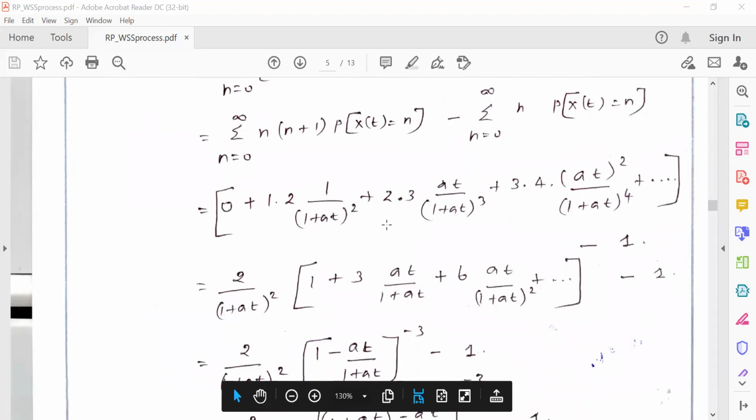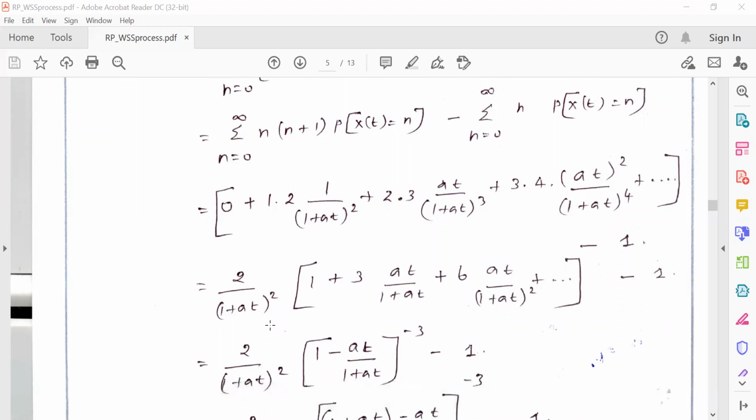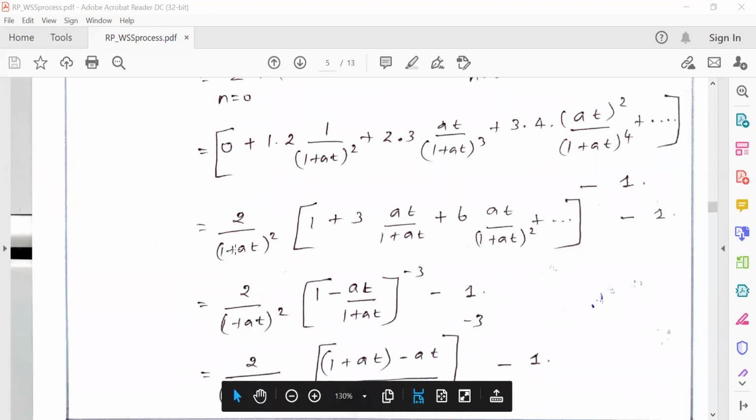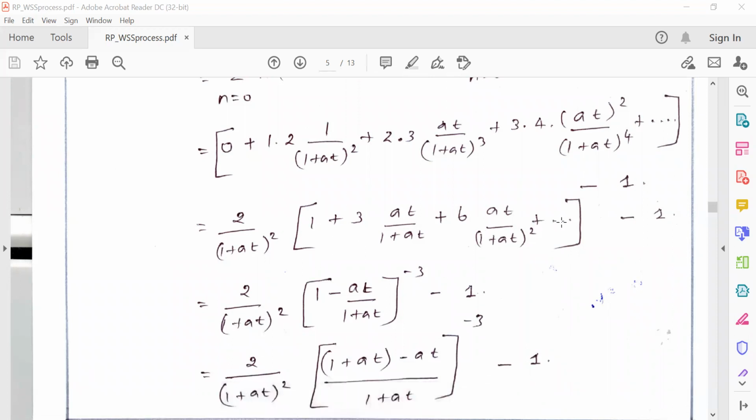In the next step, I am going to take 2 by (1 plus at) whole square as common for all the terms, so I am taking it outside. So I will get 1 plus 3 into at by (1 plus at) plus 6 into (at by 1 plus at) the whole square plus and so on, minus 1. But this is an expansion for 1 plus 3x plus 6x square plus and so on. This is equal to (1 minus x) the whole power minus 3. So we can write the term 2 divided by (1 plus at) the whole square, (1 minus at divided by 1 plus at) to the power minus 3, minus 1.